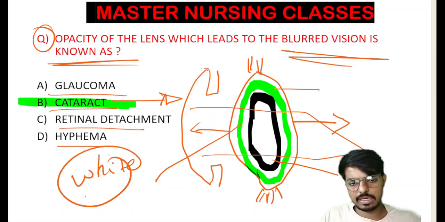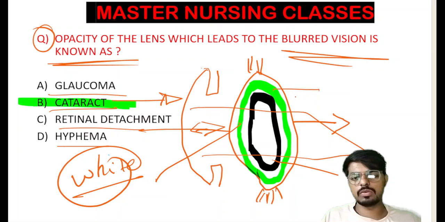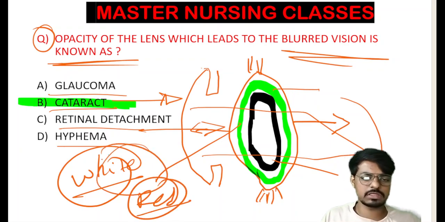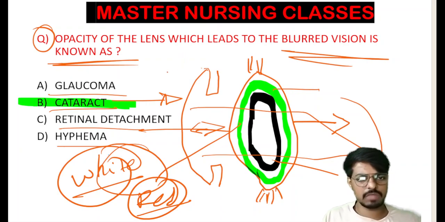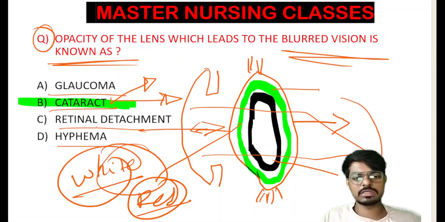In cataract, whenever we pass the red light through this, we are unable to reach the posterior part of the eye because of the opaque lens. Because of that, there is absence of the red reflex. So the absence of the red reflex and the presence of the white reflex indicates the cataract. And the early sign, if anyone is asking, is blurred vision, which is the early sign of cataract and a common cause of blindness. So the answer related to the cataract is clear here.